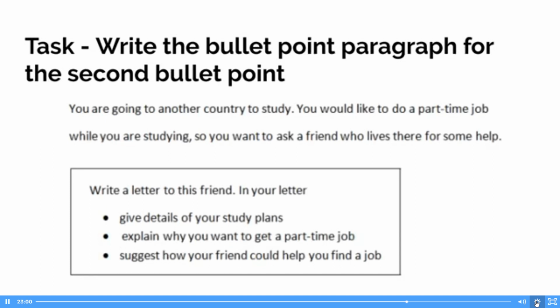Zahid, right. The main reason that I'm looking for a part-time job is expenses in the UK. Once again, remember, expenses here are your subject. So it is that expenses in the UK are very high. So let's make sure that our subject-verb agreement is correct. So: the reason I'm looking for a part-time job is that expenses in the UK are very high.